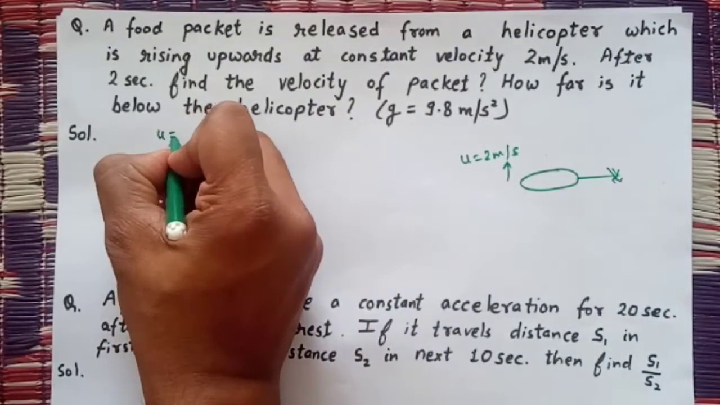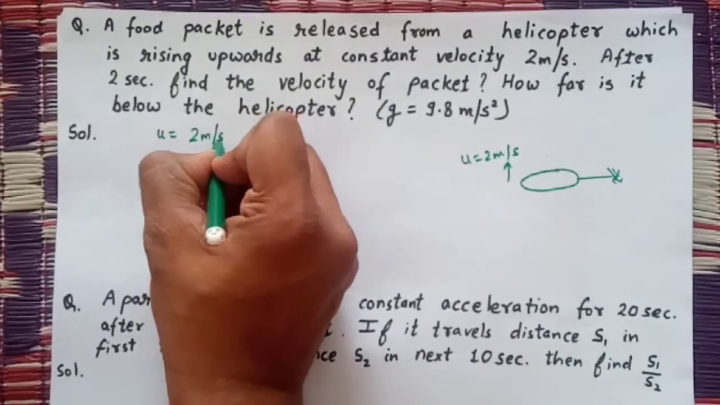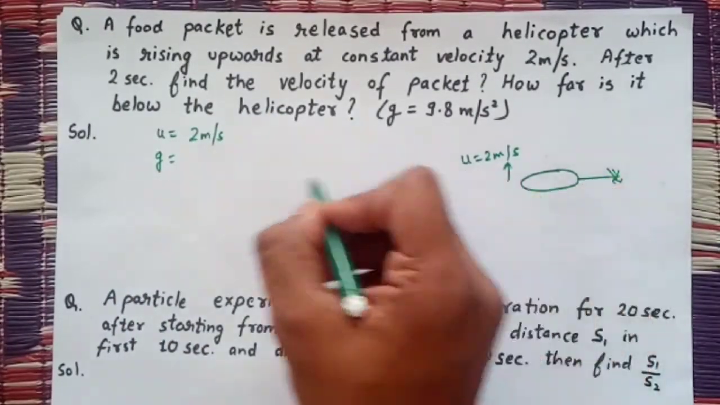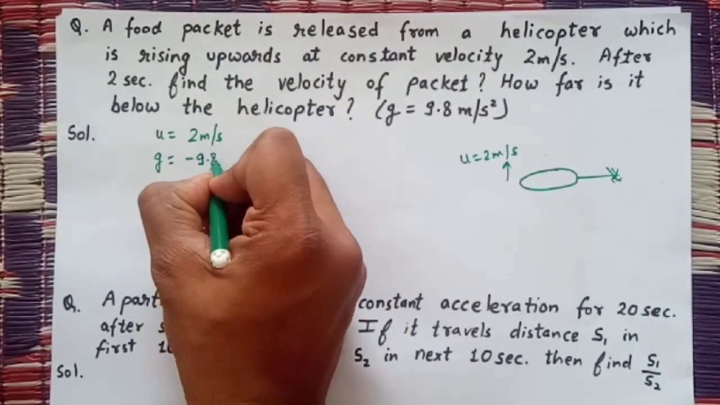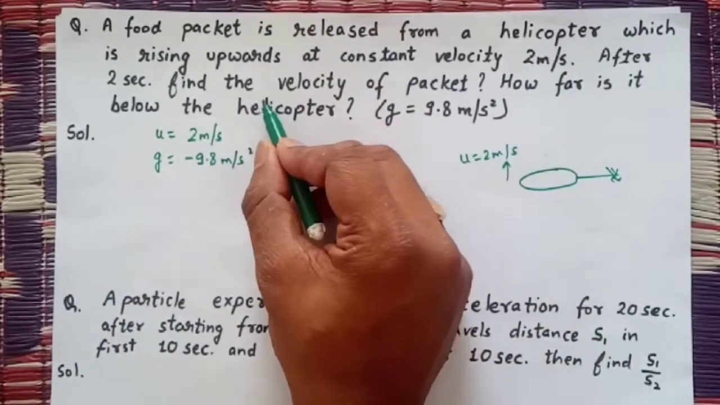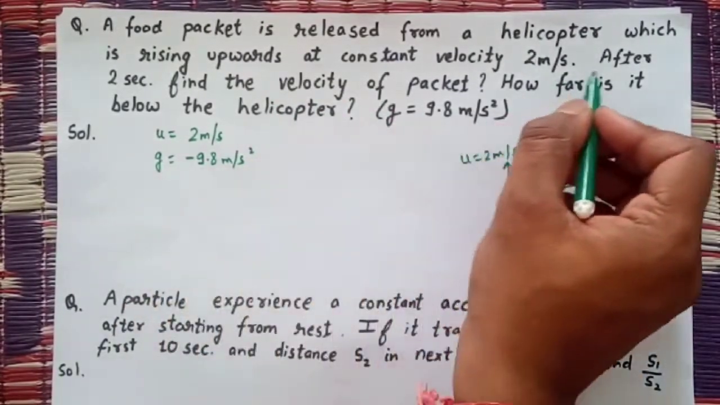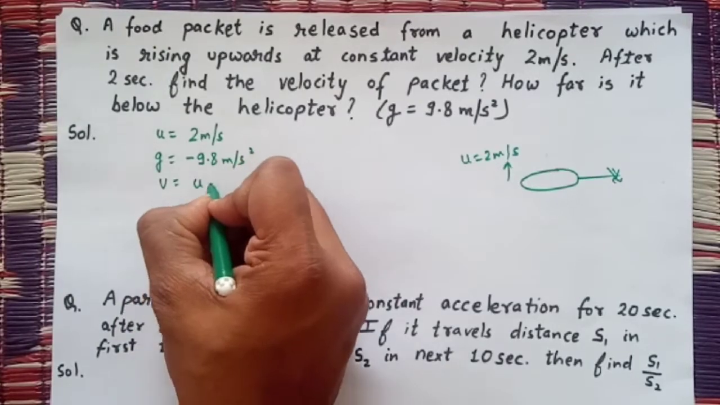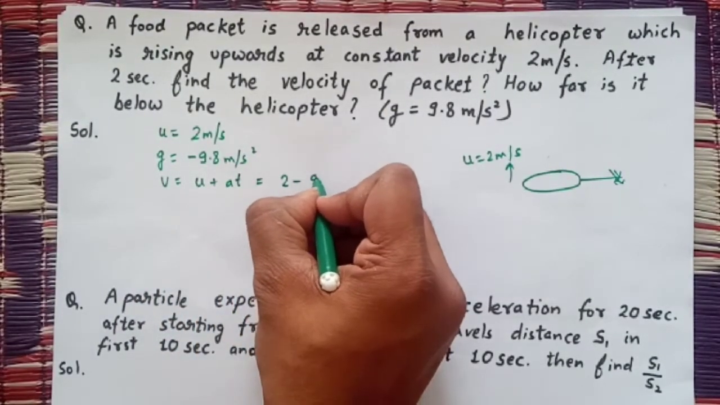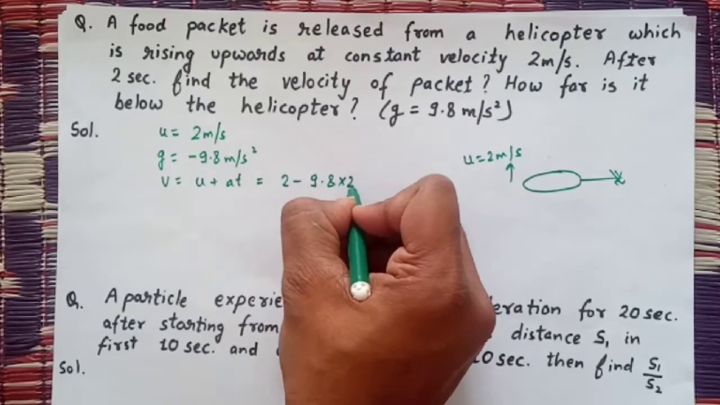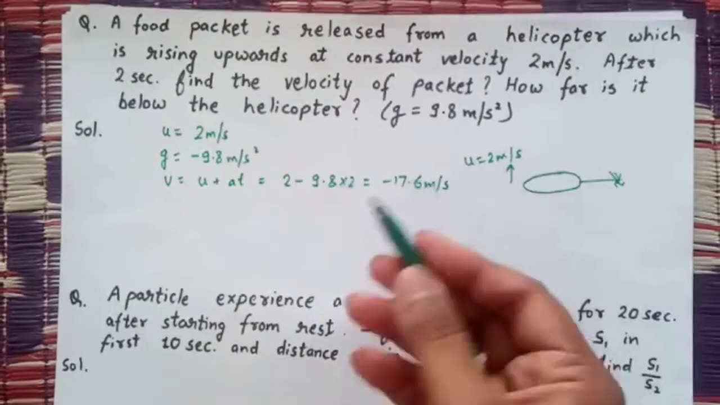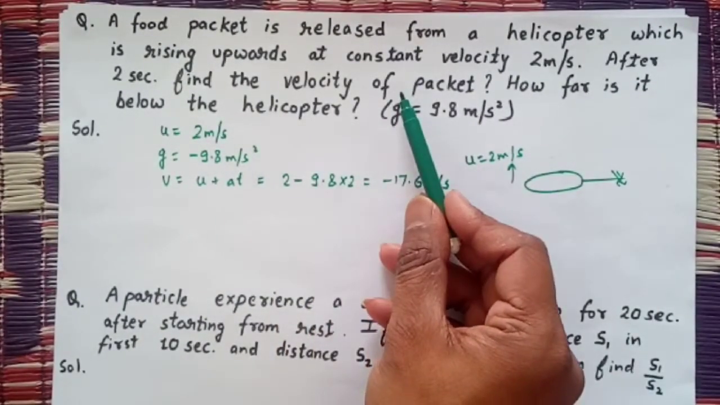So the initial velocity of the food packet will be 2 meter per second. The object is moving upward initially, so g will be negative, minus 9.8 meter per second square. The question is asking for the velocity of the packet after 2 seconds. So v = u + at, putting it as 2 minus 9.8 times 2. It will give minus 17.6 meter per second. Quite simple. This is the velocity of the packet.